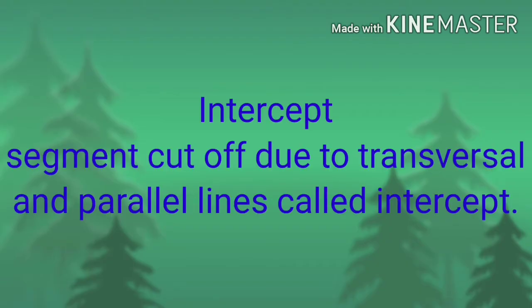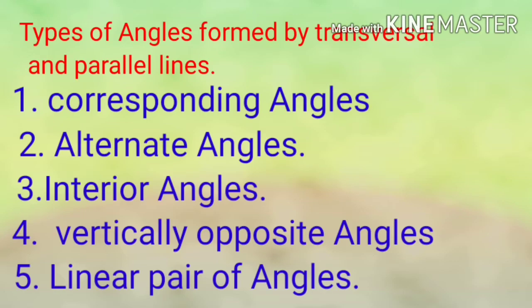Next is intercept, the segment cut off due to transversal and parallel lines is called intercept. Okay. Now the next is types of angles formed by transversal and parallel lines.